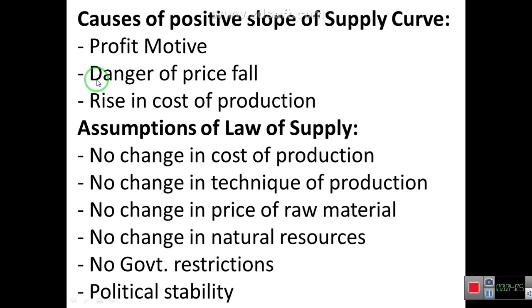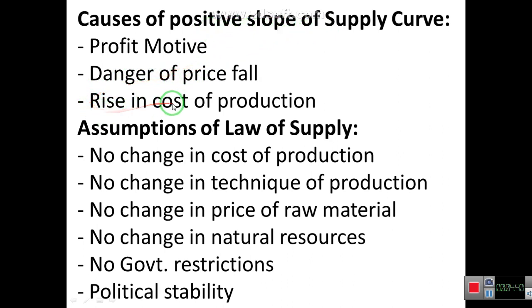Number two is the danger of price fall. When price increases, producers sell their products, and if they think that in near future price will fall down, then they could not get the profit. Their profits will reduce. They will not get the highest profit due to the danger of price fall. So this danger causes the producer to supply more and more. That's why it causes the supply curve to slope positively.